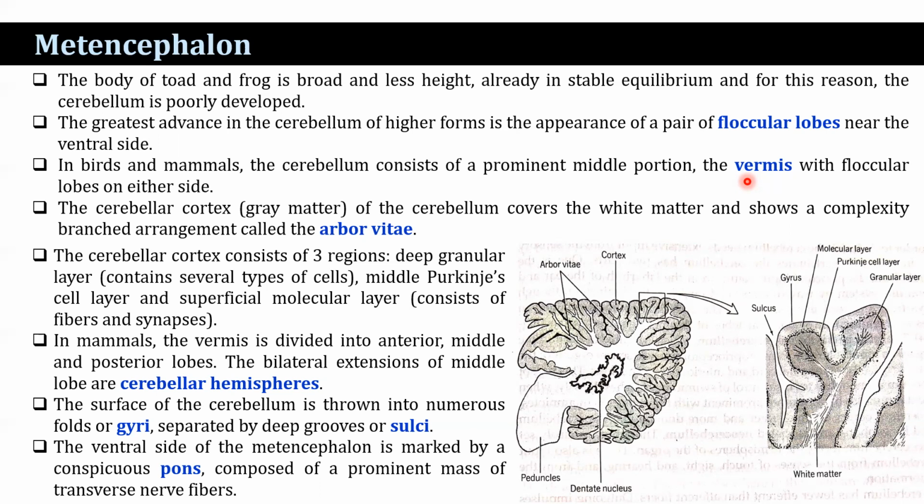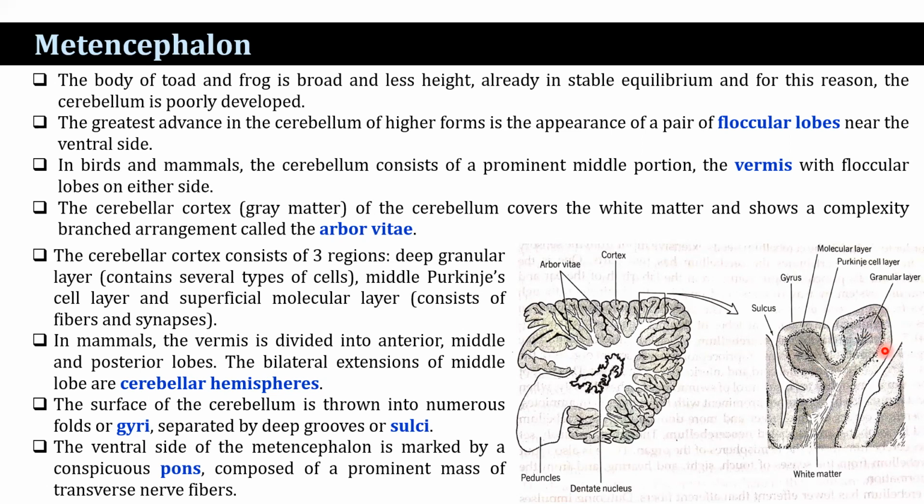The cerebellar cortex covers the white matter and shows a complex branched arrangement that is known as arbor vitae. The cortex consists of three regions: the deep granular layer, as you see here, that contains several types of cells; the middle layer, which is the Purkinje layer; and the superficial layer, which is the molecular layer that consists of fibers and synapses.